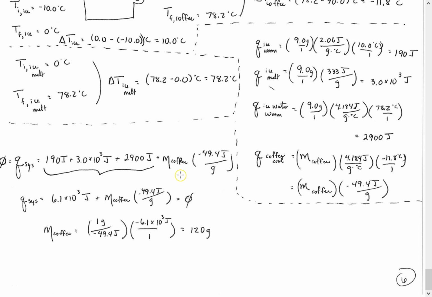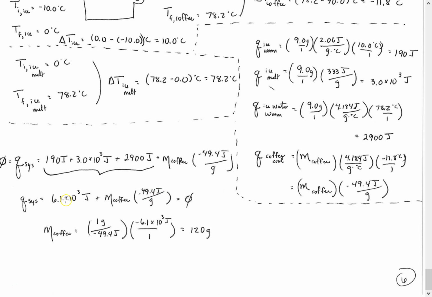And then we have this last term, the mass of the coffee, which is unknown, times this negative 49.4 joules per gram. Now this is all equal to 0, so I combine these joules terms and I get 6.1 times 10 to the third joules, plus, again, I'm going to carry my variable, coffee, times that negative 49.4 joules per gram.